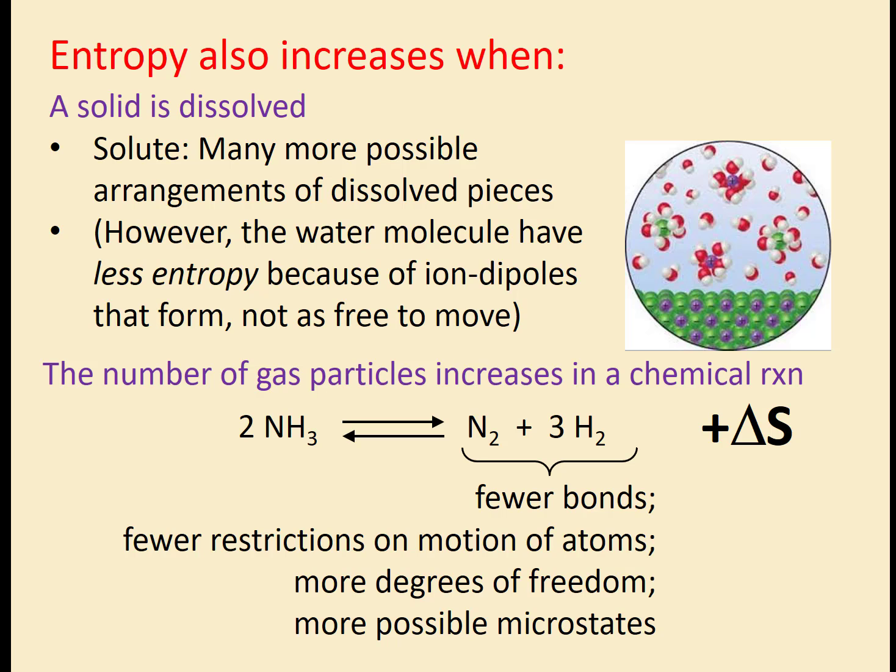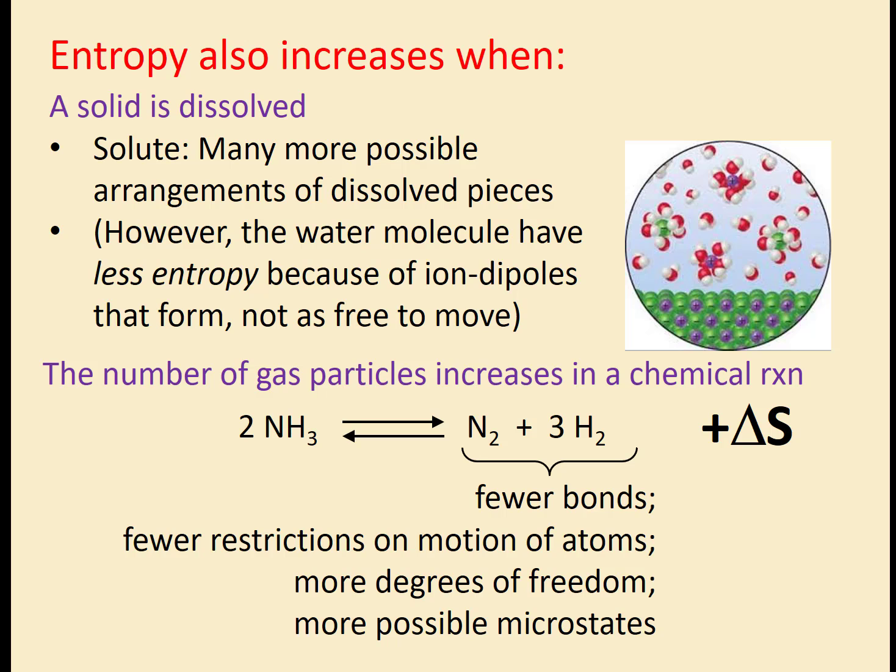You can also look at a balanced chemical equation with entropy to see if the disorder is increasing or decreasing. And in this example here, we have an increase in disorder, or a positive delta S. And I know that is the case because in this gaseous reaction, of my ammonia, I only have 2 moles of it, but I see that I have 1 mole of the nitrogen gas and 3 moles of the hydrogen gas. So there are fewer bonds, therefore fewer restrictions on motion of the atoms. So there's more arrangements with 4 moles versus 2 moles.